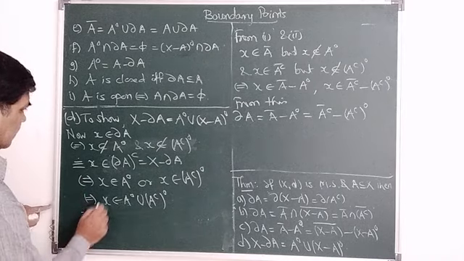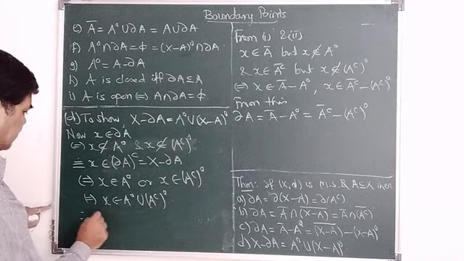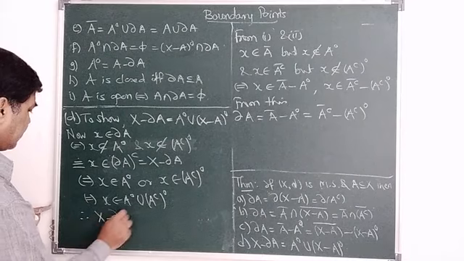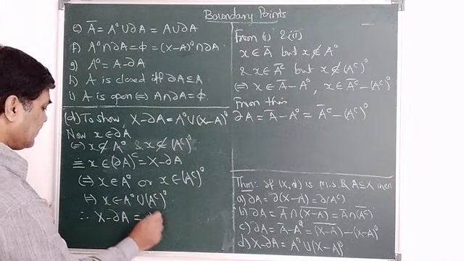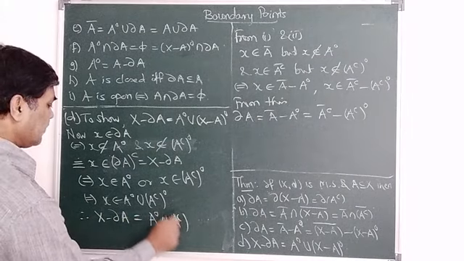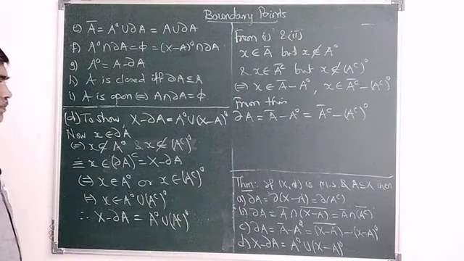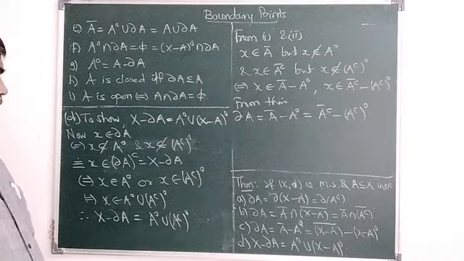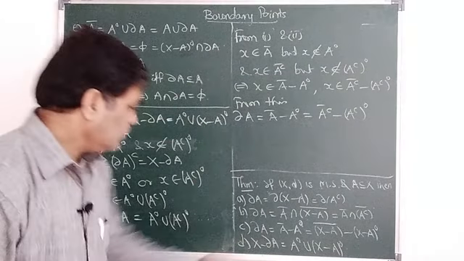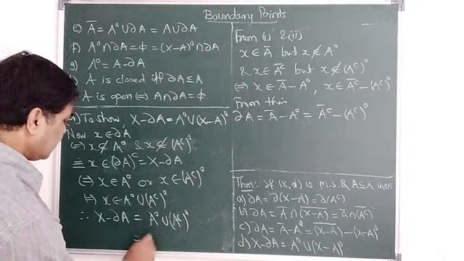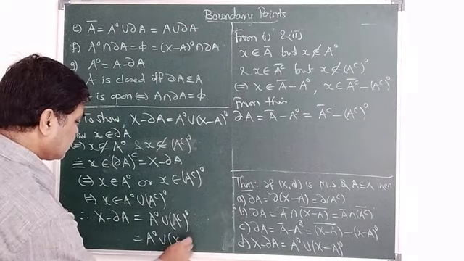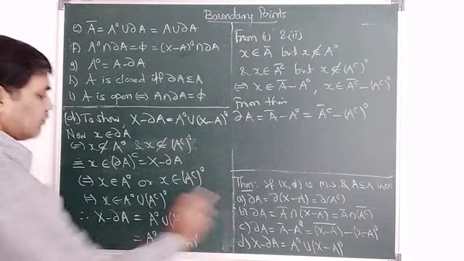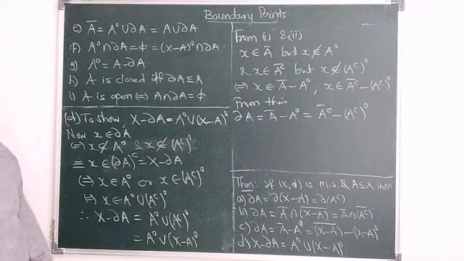Therefore X minus dabba A is equal to A interior union A complement's interior. So we have proved this part D, which is nothing but A interior union X minus A its interior. So D part is proved.